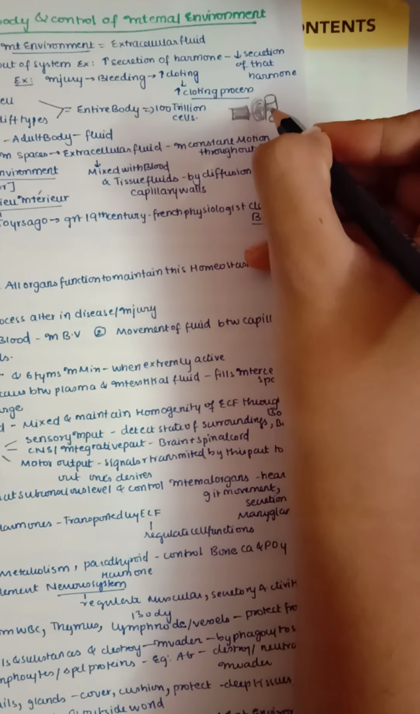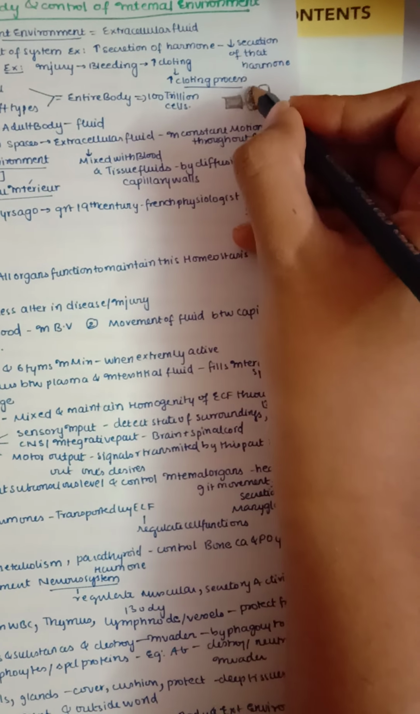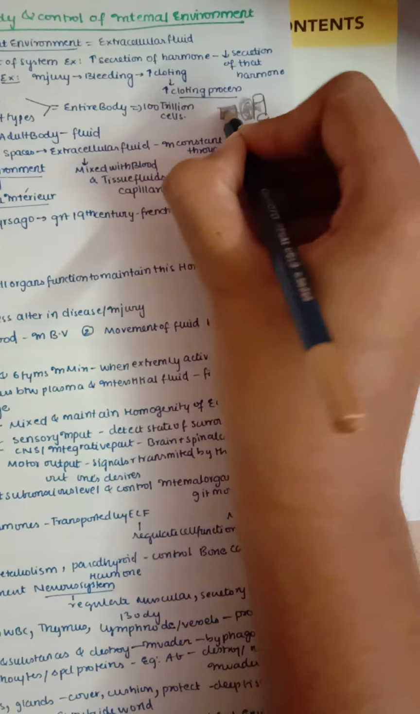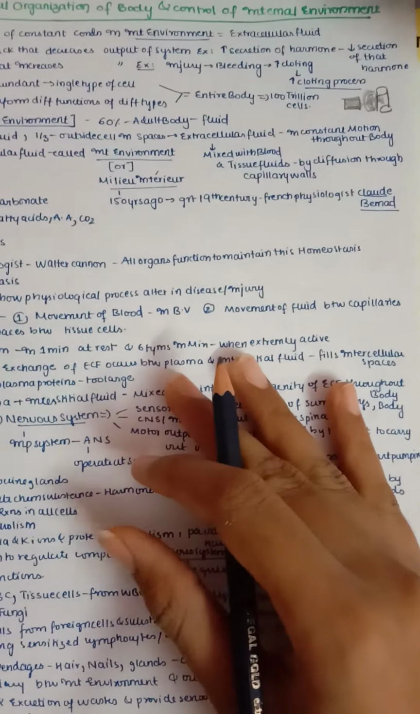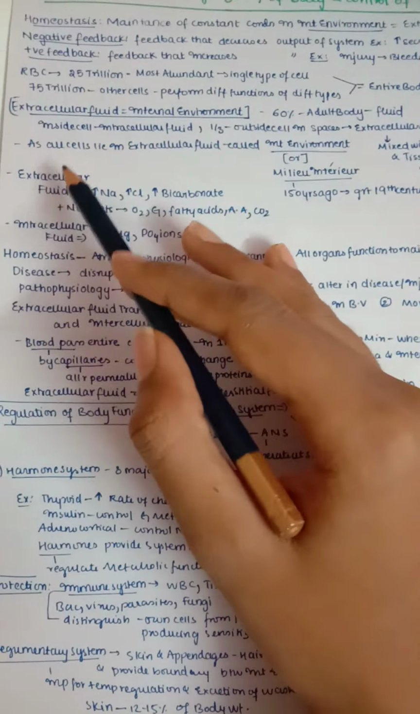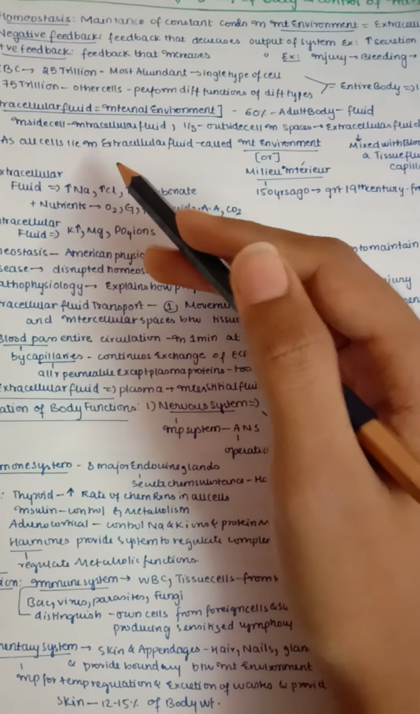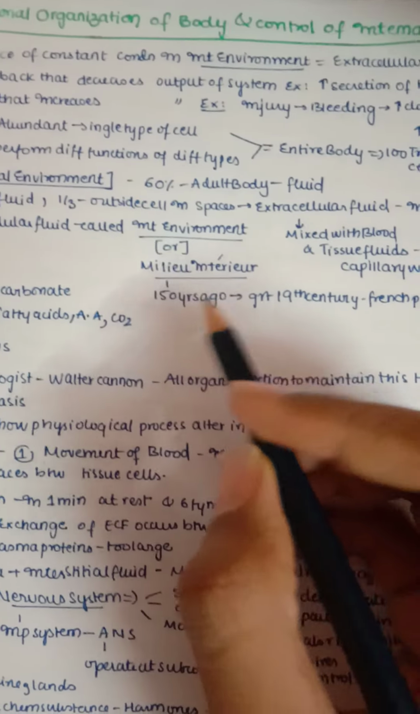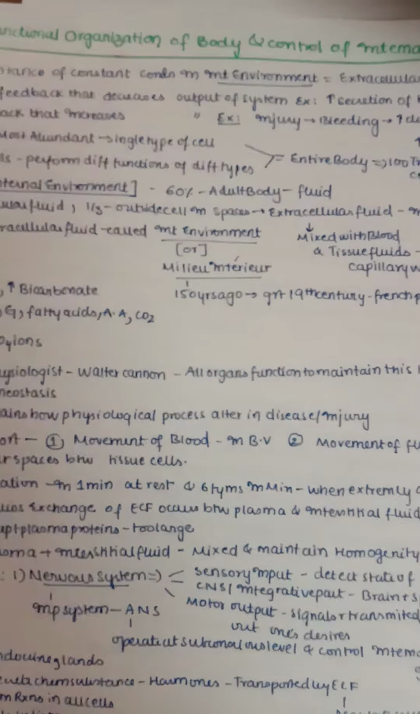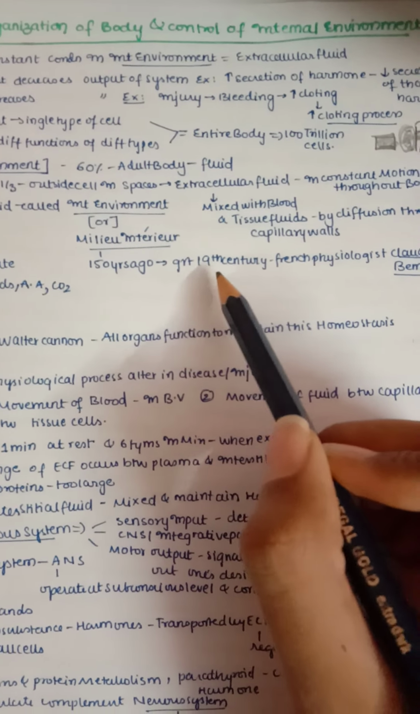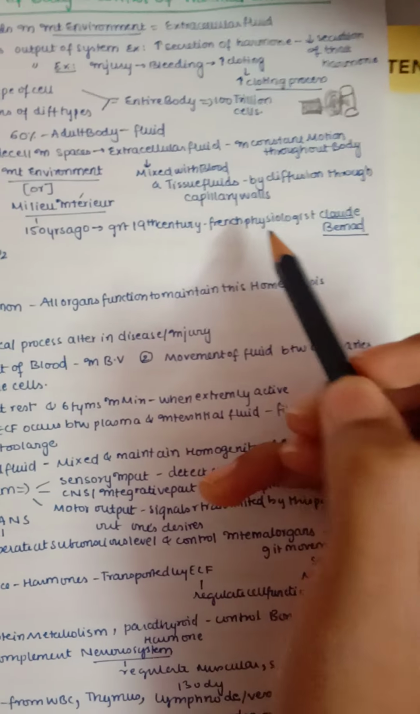get mixed. So what we are saying is that extracellular fluid is mainly made up of interstitial fluid and plasma, and intracellular fluid is nothing but the fluid within the cell. This is how we need to understand extracellular and intracellular fluid. As all cells lie in our extracellular fluid, it is called the internal environment, or also the milieu interior. This milieu interior is a term which is 150 years old, given by the great 19th century French physiologist Claude Bernard.